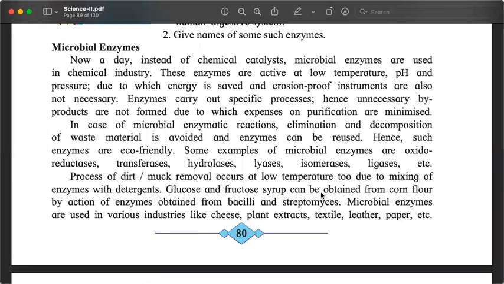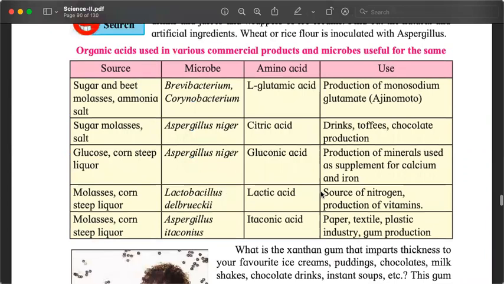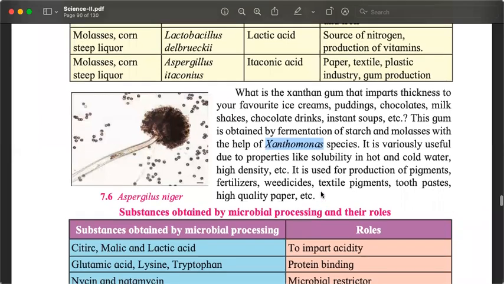And then we looked at organic acids that are produced from microbes, which are used to produce other things that we use. And we looked at this product, which is xanthan gum, which is produced from molasses by using Xanthomonas.